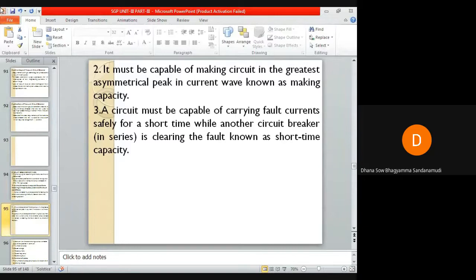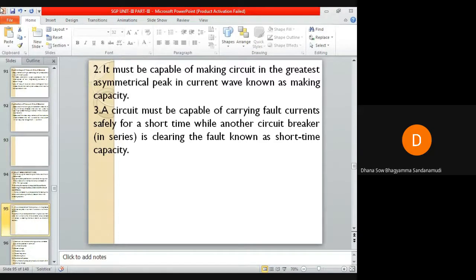The circuit breaker must be capable of carrying fault current safely for a short time while another circuit breaker is clearing the fault. When one circuit breaker is operating, another should not operate to clear the fault. This is referred to as the short time capacity of the circuit breaker. Even though a fault has occurred, when another circuit breaker is interrupting the fault, this circuit breaker should not interrupt it.